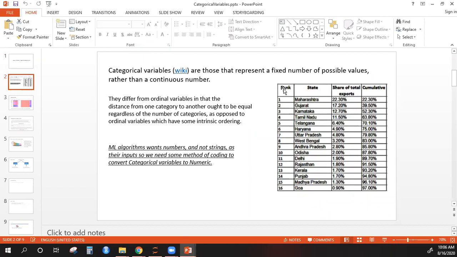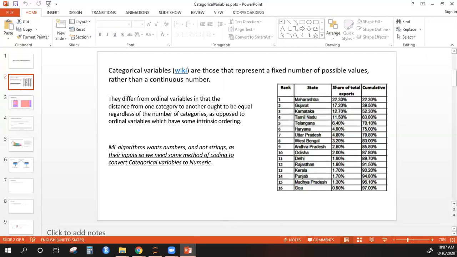The first column you can say is an identifier, just a serial number. The second column is a categorical column. These are the states of India, so it is non-numerical, and the other two columns are, of course, numeric. When we build machine learning models, there is no issue with the numeric columns, because machine learning models are, after all, mathematical equations, and numbers can easily go into any mathematical equation.